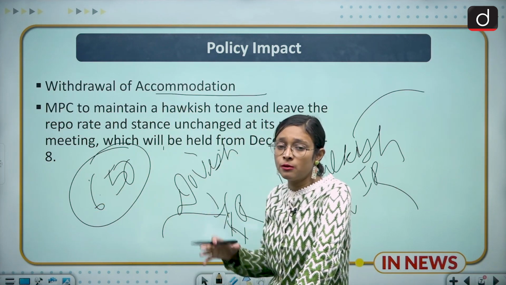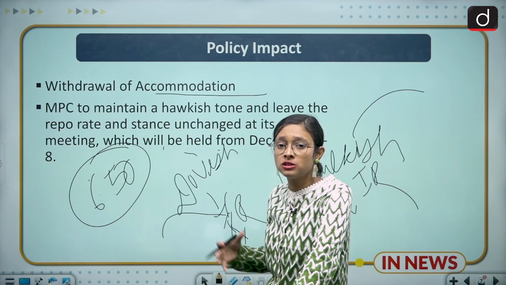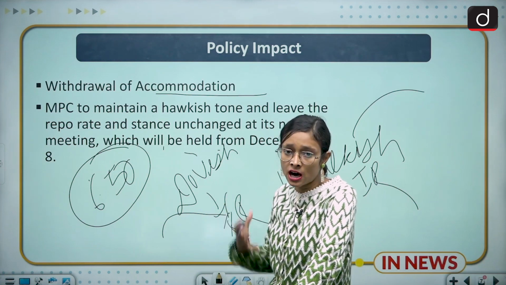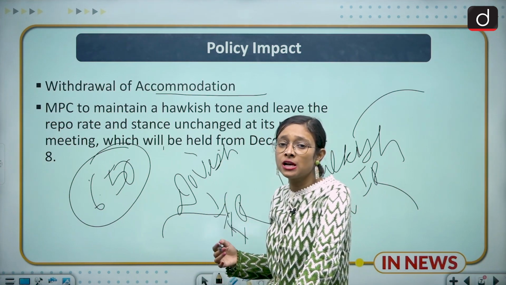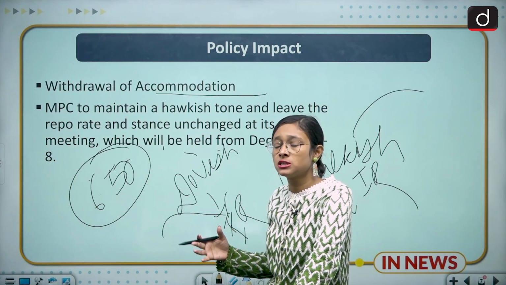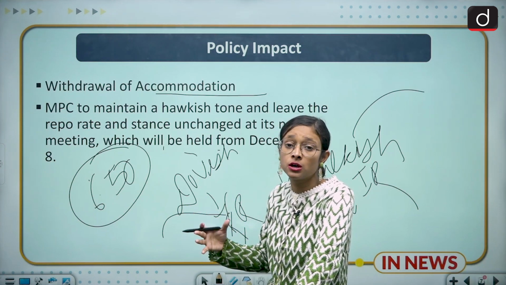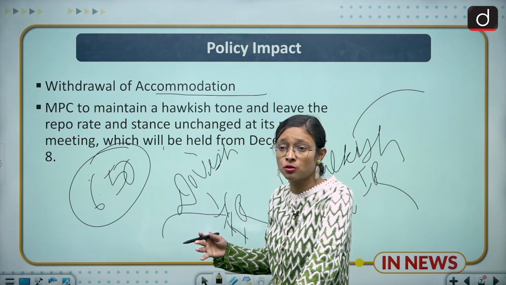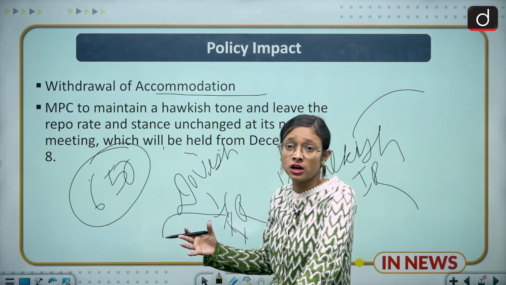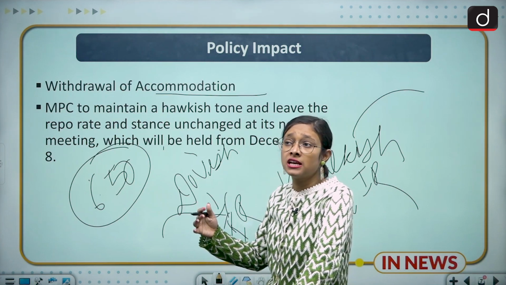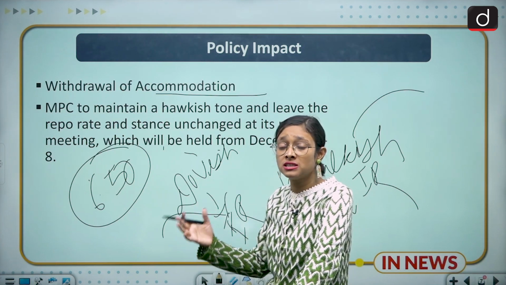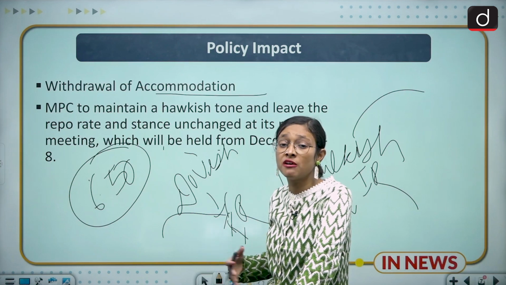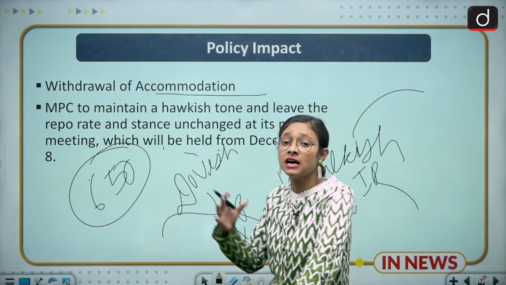So this is a brief about policy impacts, and how this inflationary measure will impact the RBI's policy, and why RBI is taking such a policy, because it does not want an inflationary burden on the consumer, and it wants to retain its economy in very good shape, because so many wars are going on in and around the country and in and around the world also. So in this situation, the RBI is taking a wise decision in order to maintain our economy.